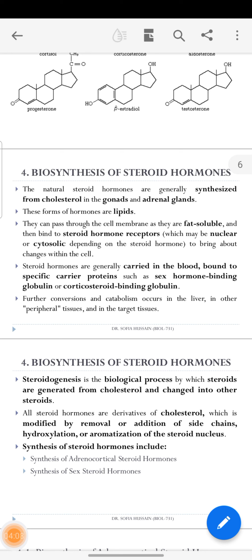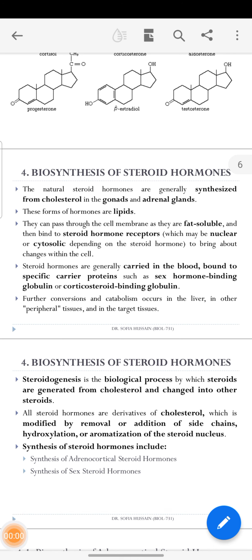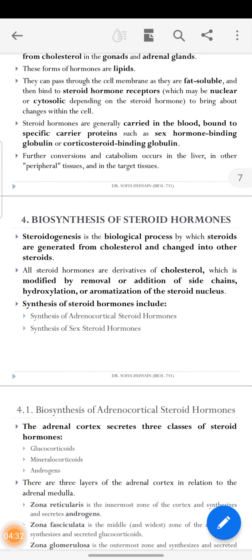Steroid hormones are generally carried in the blood bound to carrier proteins such as sex hormone binding globulins. Further conversions and catabolism occur in the liver, in other peripheral tissues, and in the target tissues. These are the sites where steroid hormones act.